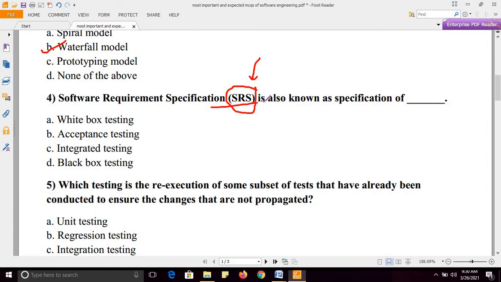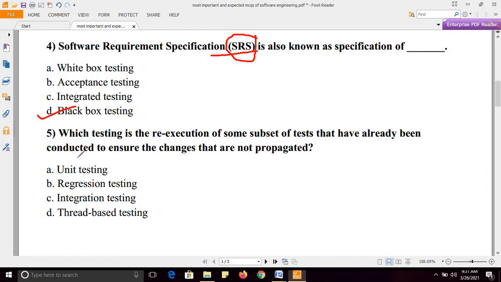If you have any doubt regarding software testing, I will provide the link of types of software testing in the description box. So SRS is the specification of black box testing. Right answer is option D.